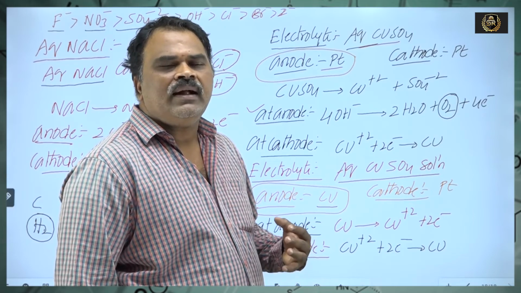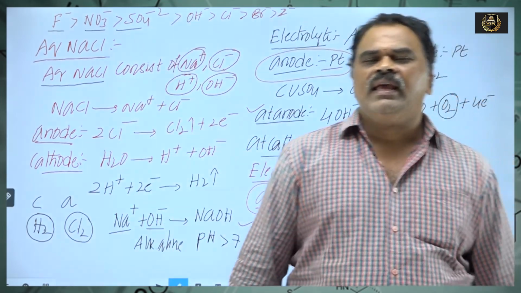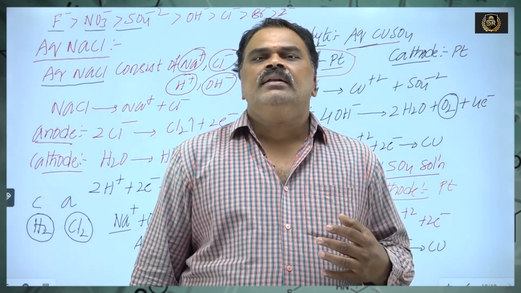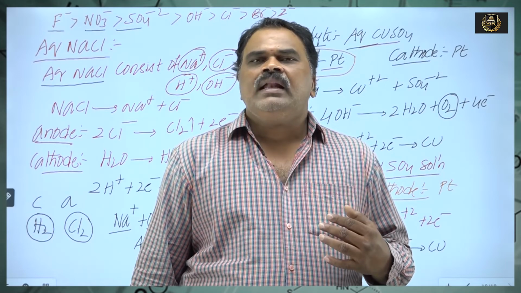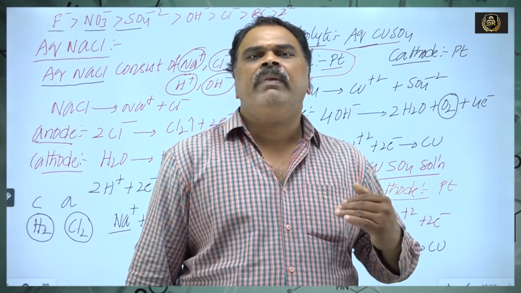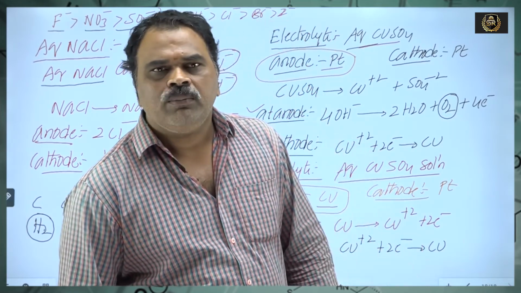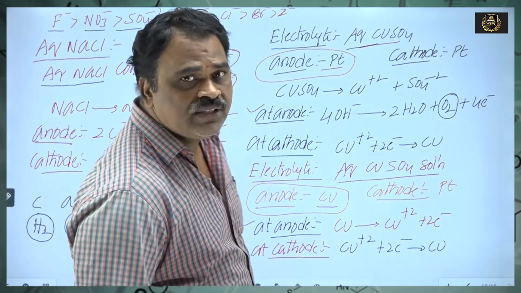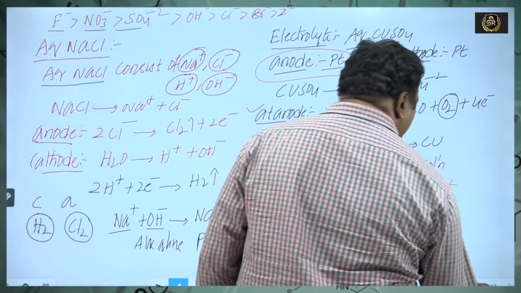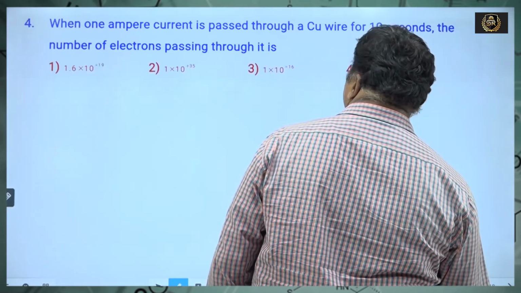So if the electrolyte consists of 2 or more cations or 2 or more anions, which cation or which anion requires the lesser discharge potential? They are deposited or liberated at the electrodes more easily. The lesser the discharge potential, the more the deposition or liberation at the electrodes. So now we are going to discuss a few problems based on the electrolysis concept.